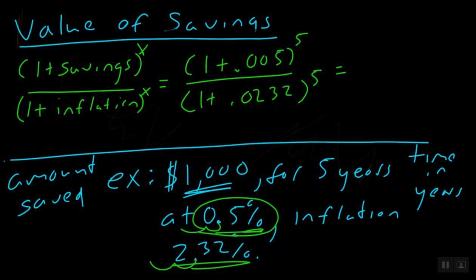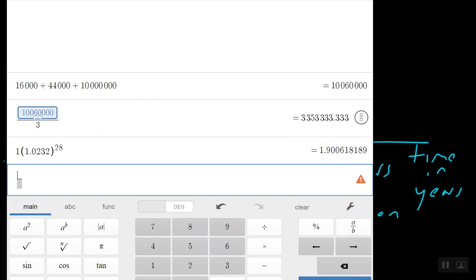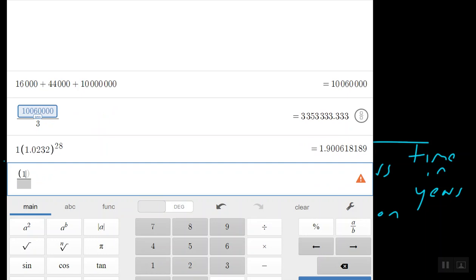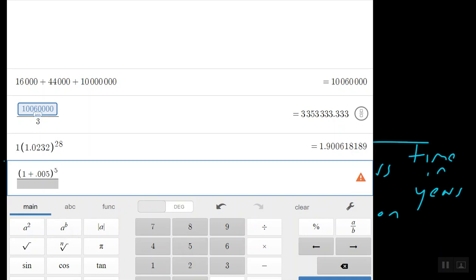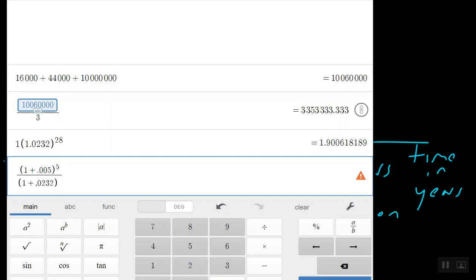Now, how are we going to put this into our Desmos Scientific Calculator? Well, we click our A to the B, and on top I'll put parentheses, 1 plus 0.005, close parentheses, raised to the 5th power. And on the bottom, we have 1 plus 0.0232, close parentheses, and we're going to raise this to the 5th power, and let's see what we get. Oh, I'm sorry guys, did you see where I accidentally put a comma there? I put a decimal there, that would be correct.